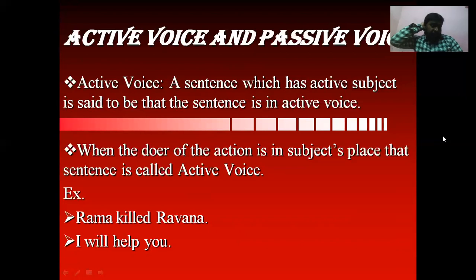I'll tell the structures, you just go through them if you have the notes. Simple present tense: subject plus first form of a verb plus other words. Present continuous tense: subject plus is, am, or are plus first form of a verb plus ing plus other words. Present perfect: subject plus have or has plus third form of a verb plus other words. Present perfect continuous tense: subject plus have or has plus been plus first form of a verb plus ing plus other words.